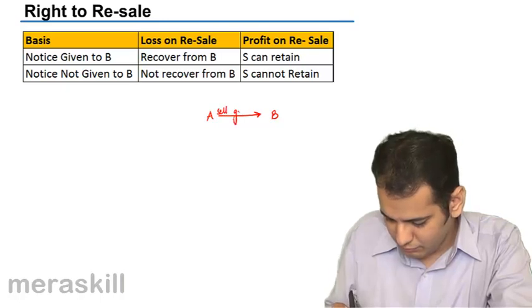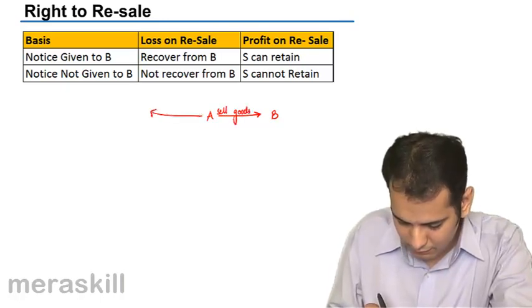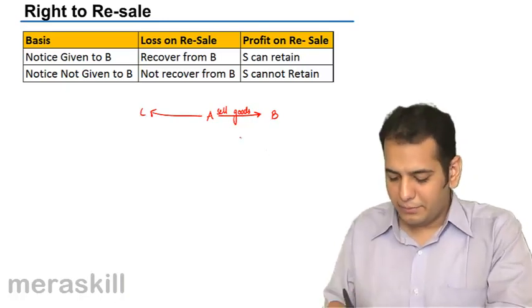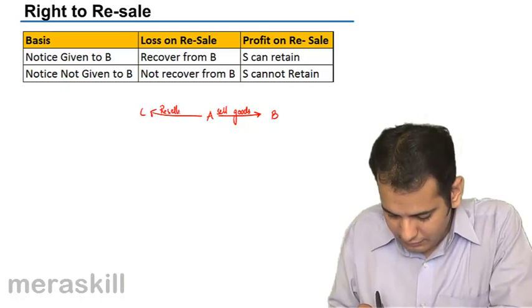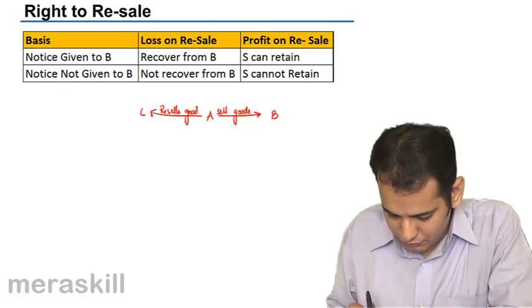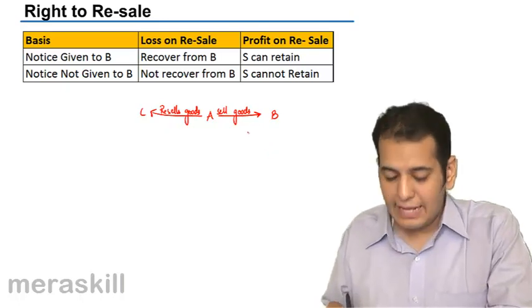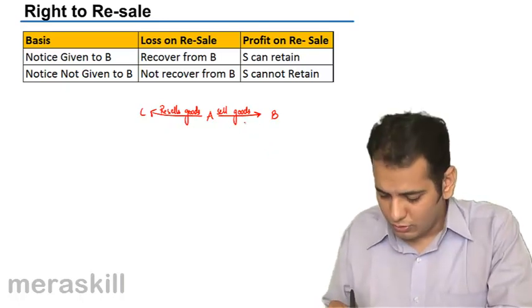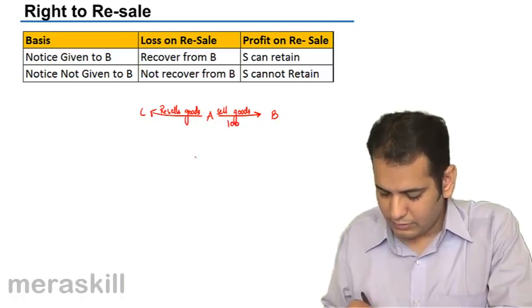Same, he sells him goods. But B does not pay him the price, so he resells the goods here to C. Now he had actually sold him the goods for rupees, let's say the actual sale was rupees 100.